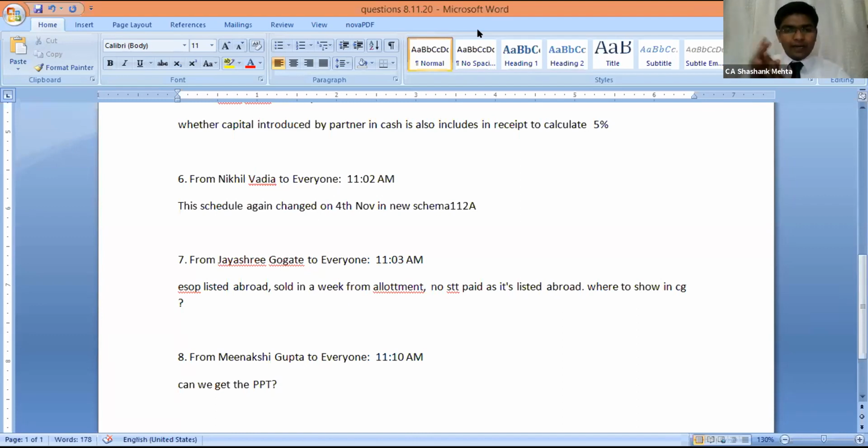According to me, as it will be taxable at the normal slab rate or the applicable rate, it has to be mentioned in the normal category. It should not be mentioned under 111A. You will have to mention it in the general category so that the applicable tax will apply. However, if a special rate of tax is given for this kind of shares, then obviously there will be some category in the drop down, which will have to be selected.